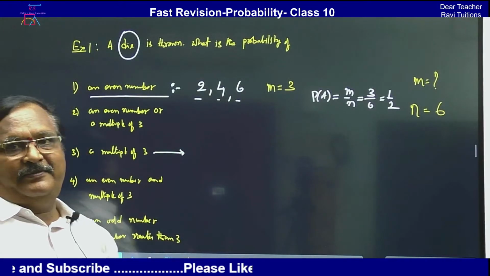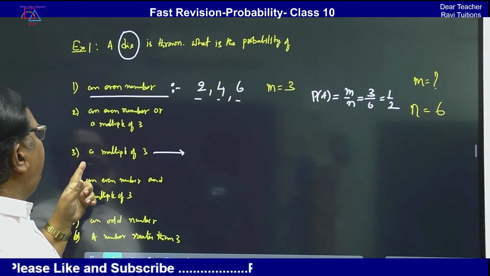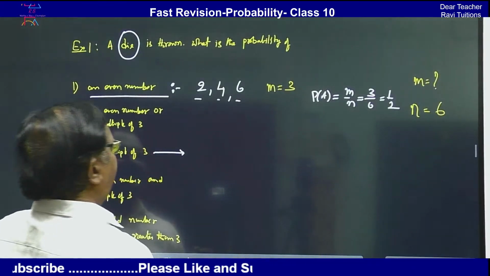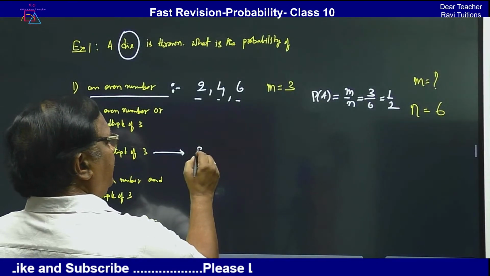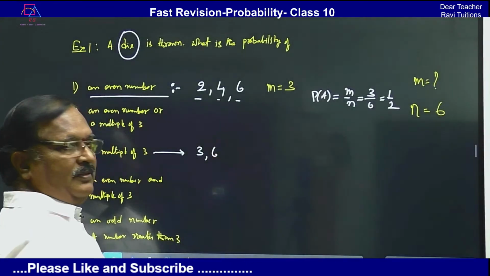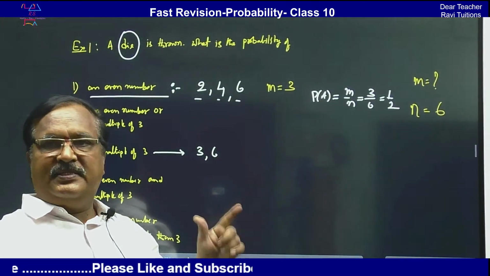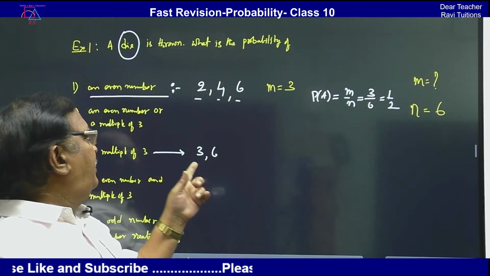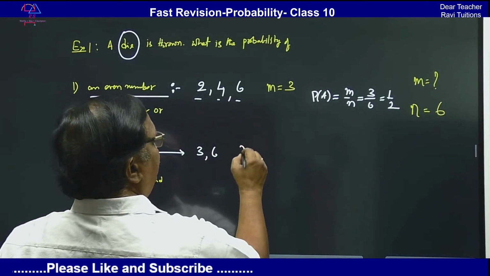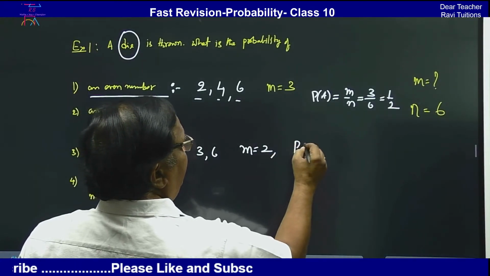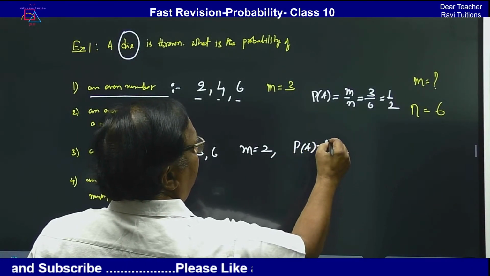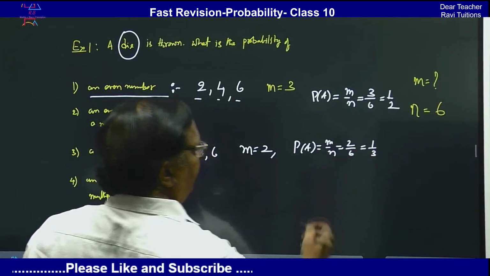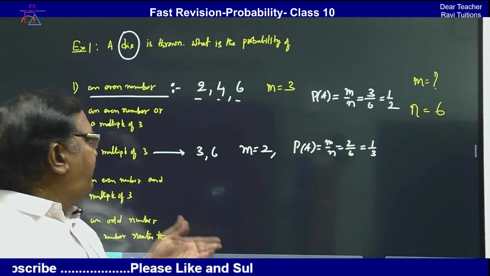A multiple of 3. Probability of getting a multiple of 3. So for this also n is equal to 6. So now what are the possible multiples of 3? 3 is a multiple of 3, 6 is also a multiple of 3. So the total favorable outcomes for this is 2. So m is equal to 2. Therefore here P(A) is equal to m by n, which is 2 by 6, which is equal to 1 by 3. Okay.